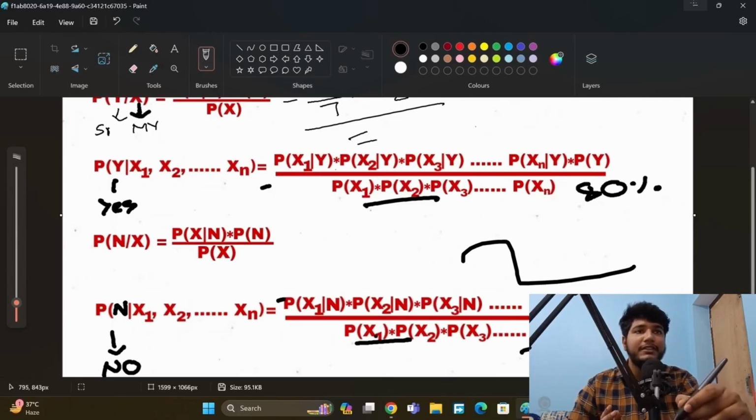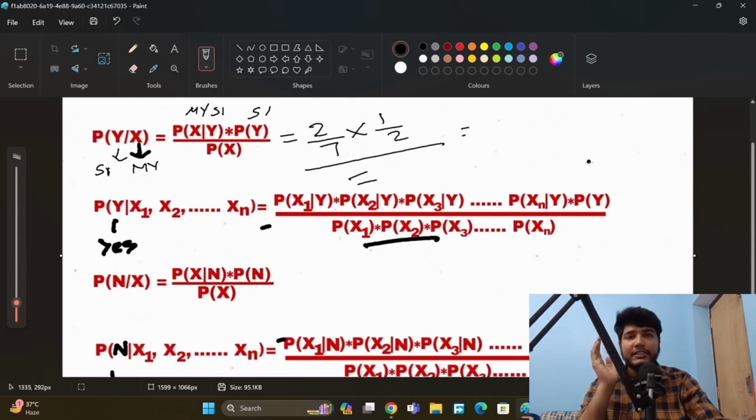If the no percentage is higher, for example no is 80 and yes is 20, then no will be the answer. But if yes is 80%, that means yes is right. So you have to find which has the highest percentage, and according to that predict whether it is yes or no. This is Bayes theorem, and this is how naive-Bayes classification works.